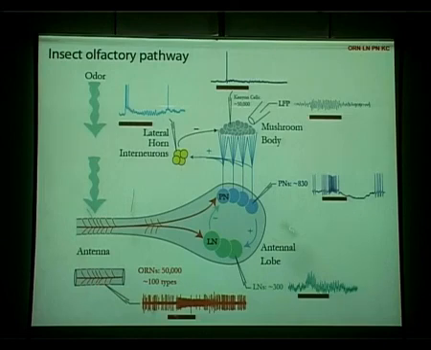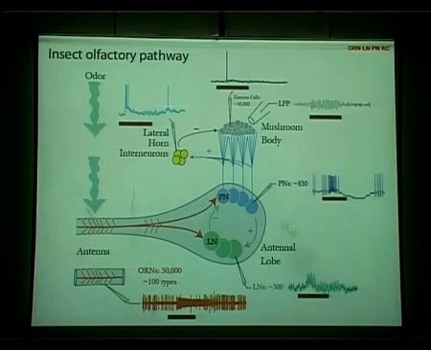This horizontal bar represents when you apply an odorant to the antenna, and it happens that this receptor neuron has the receptors which will bind and respond to this odorant, and then you get this burst of spikes. So two things to be noted. One is that there is a fairly heavy baseline rate of receptor neurons, and there is an even higher rate of activity when the odorant is appropriate for the receptor.